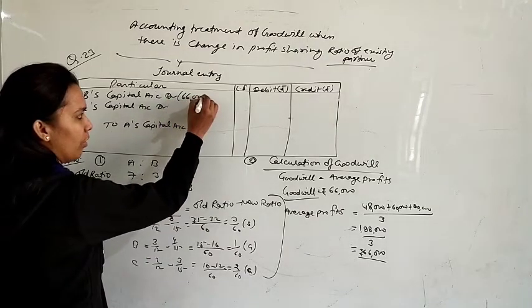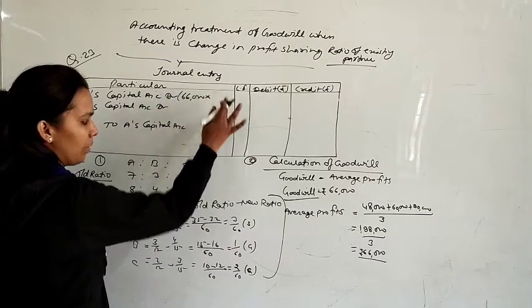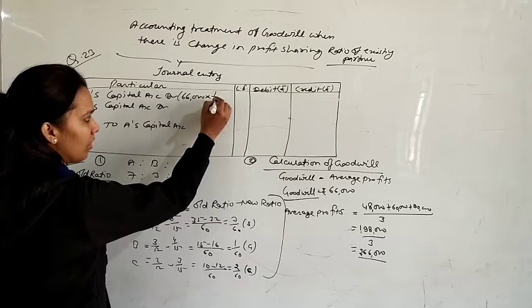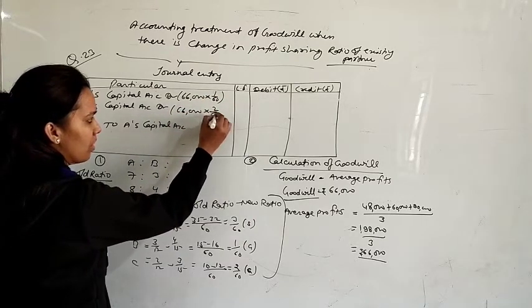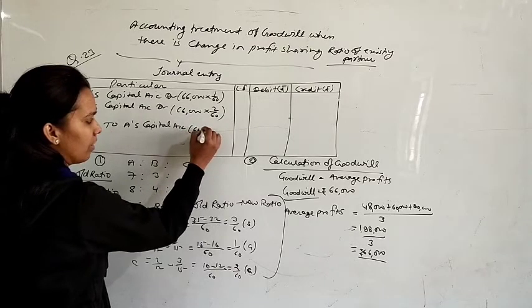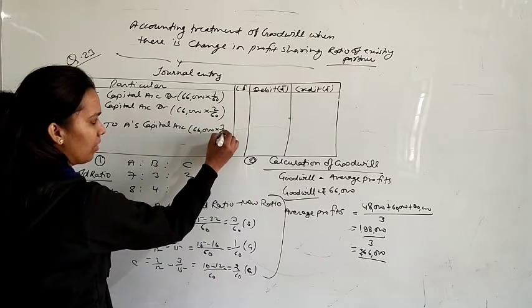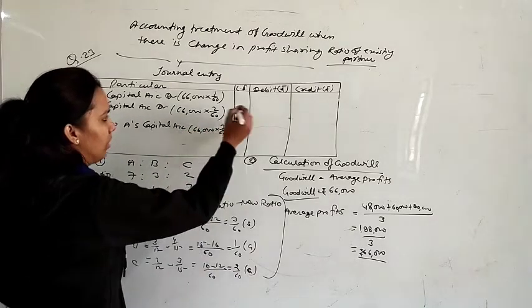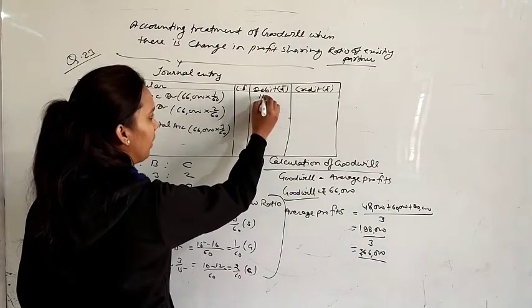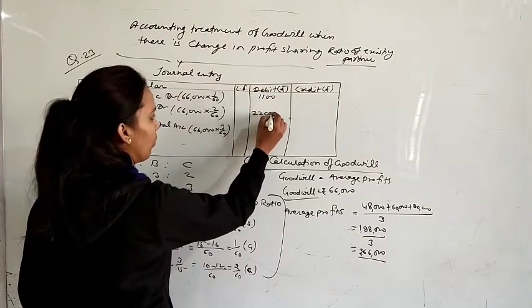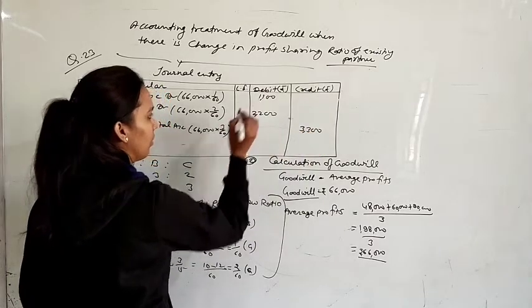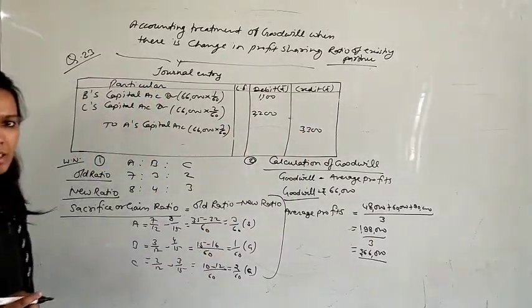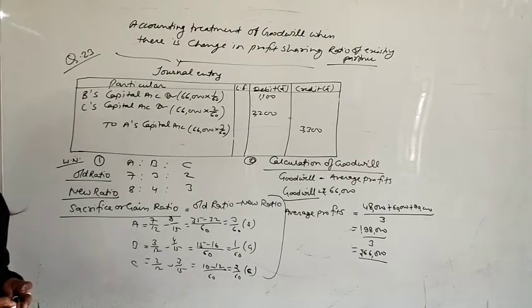66,000 is the total goodwill of the firm. B's share is 1 upon 60. Then 66,000 multiplied by 2 upon 60. And for the third one, 66,000 multiplied by 3 upon 60. So the calculation will be 1100, 2200 and 3300. This is the goodwill treatment in the condition of changing profit sharing ratio.